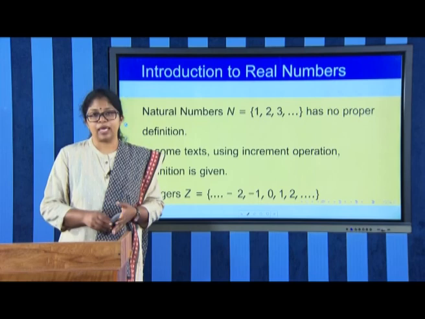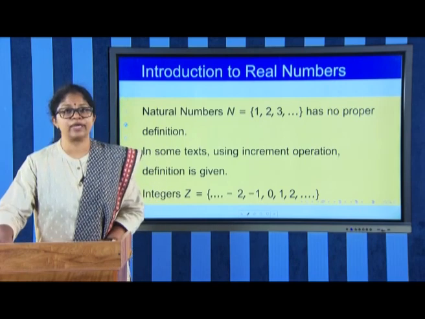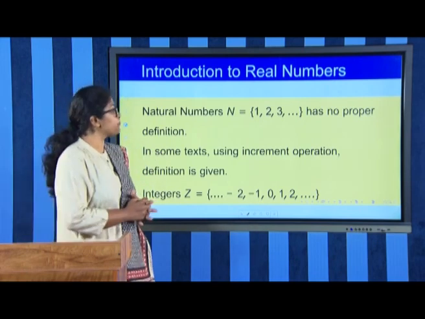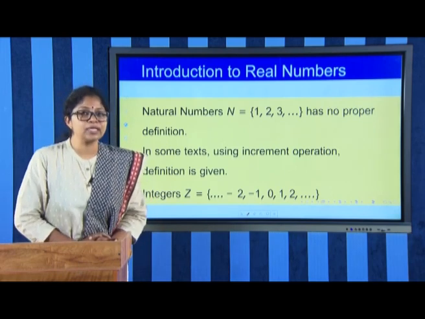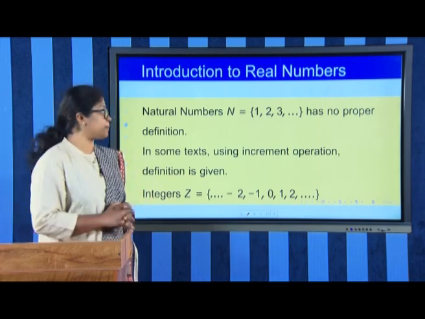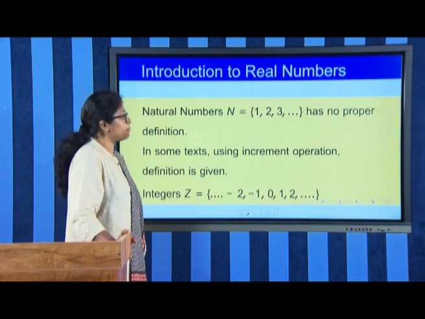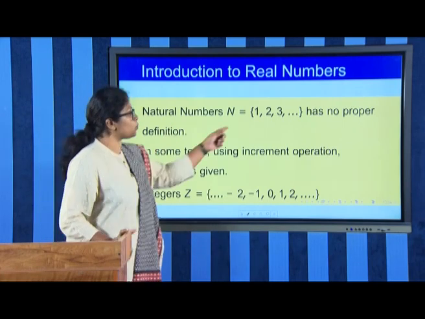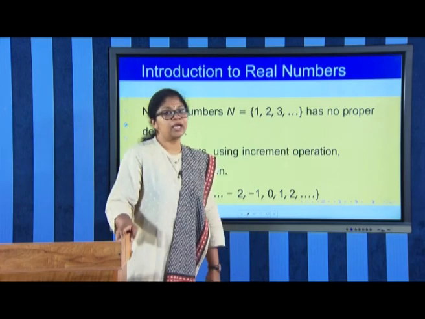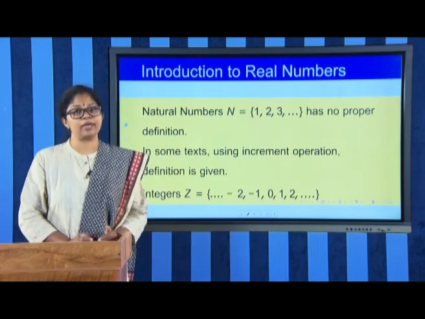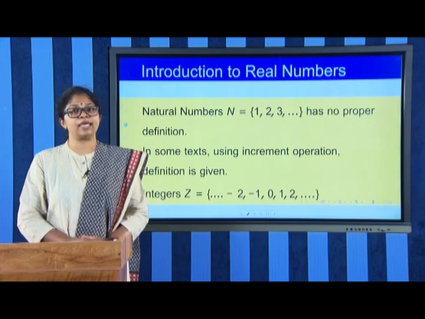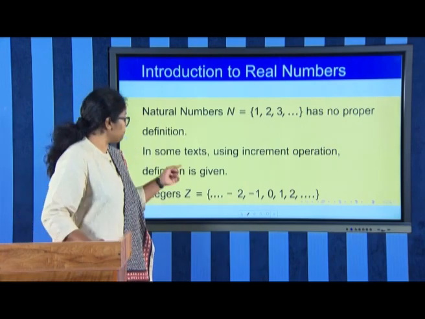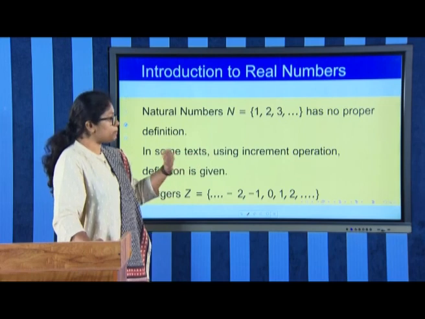Okay. Now, we can move on to the introduction of real analysis, real numbers. In order to introduce real numbers, first we need the number system, the set of all natural numbers, which is equal to the set 1, 2, 3, etc. This does not have a proper definition in mathematics, but in some textbooks, like Terence Tao's, the definition is given using an increment operation.